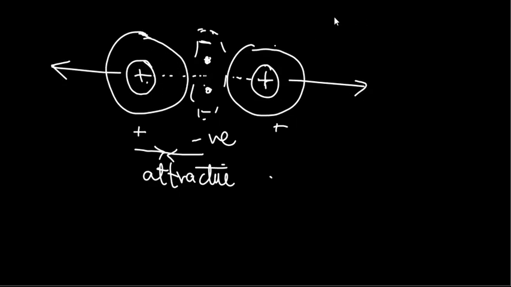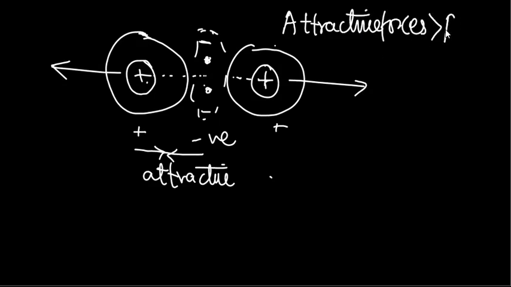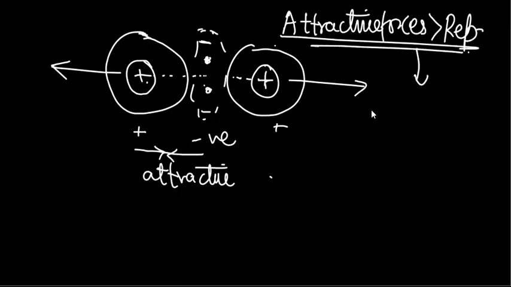Now remember, to form a chemical bond, these attractive forces must become more than the repulsive forces. This is a general rule. Only under this situation can you form a chemical bond. A chemical bond, no matter what type it is, whether it's a covalent bond or an ionic bond or any other bond, can only be formed if the attractive forces are more than the repulsive forces, okay?